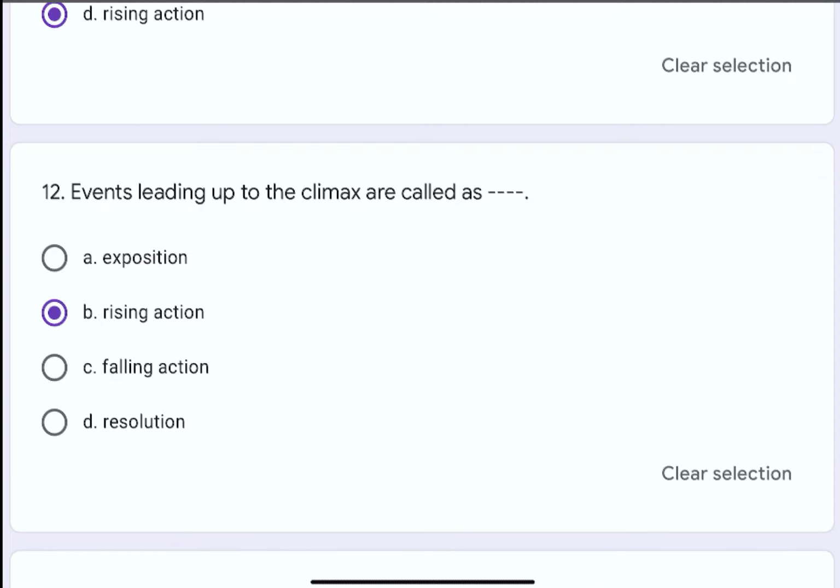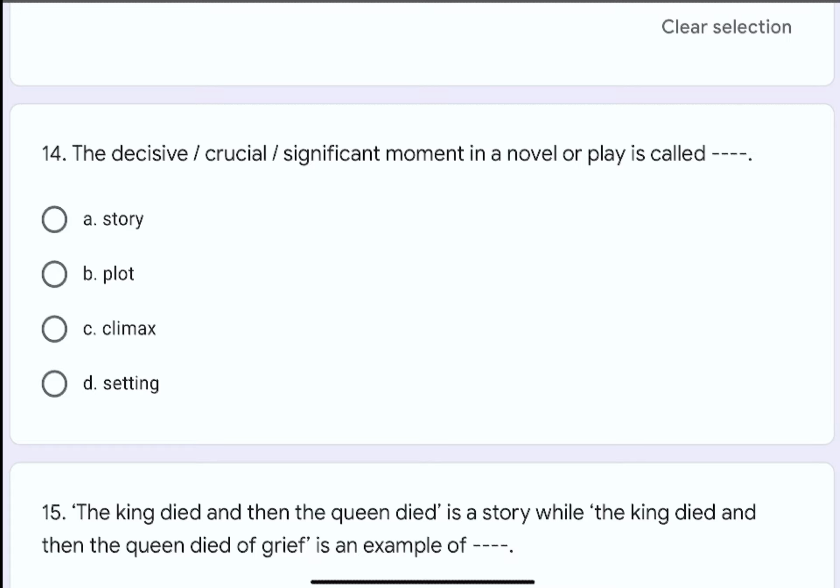Question number 13. Climax is the turning or exciting part of the story centered around the dash dash. The options are A. Protagonist, B. Antagonist, C. Title, or D. Setting. The correct option is A. Protagonist.